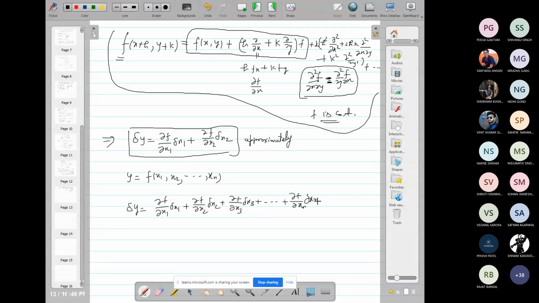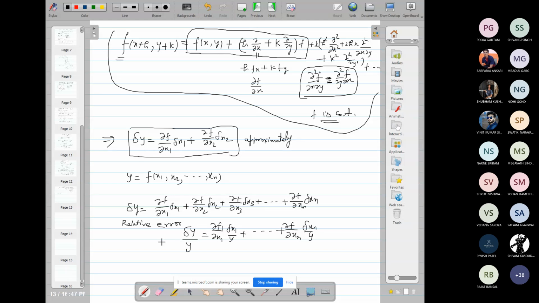Suppose we want to calculate the absolute error, then it is the mod of del y, so the magnitude of each term. The relative error will be del y upon y, which is equal to del f upon del x1 into del x1 upon y, and so on, up to del f upon del xn into del xn upon y.